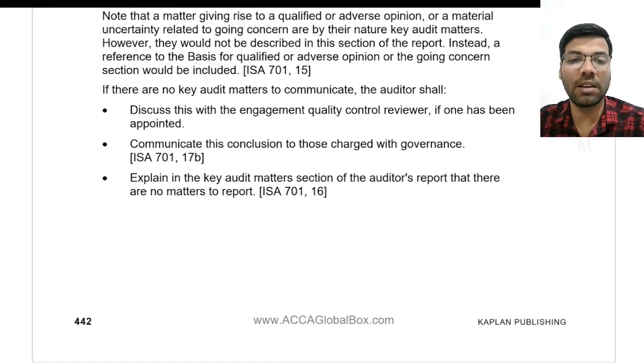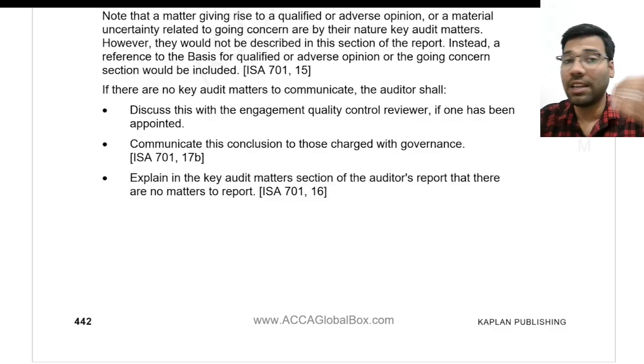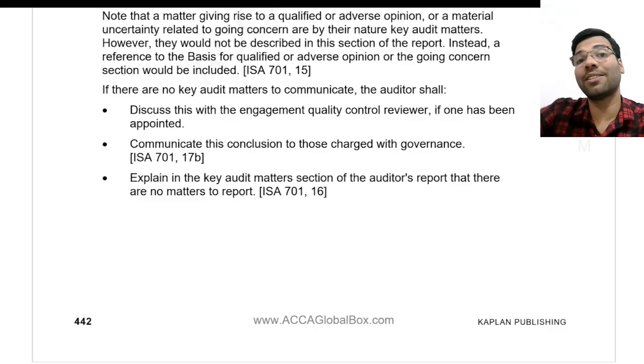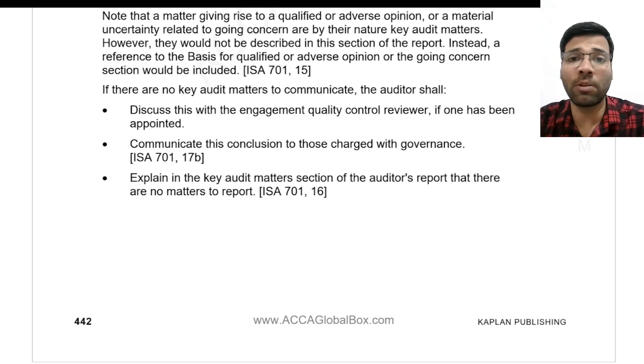Now listen about the other points. The information the auditor wants to put has certain conditions. If these matters appear in any other paragraph, for example a natural disaster that has already been dealt with in the auditor's opinion, it should not be repeated.